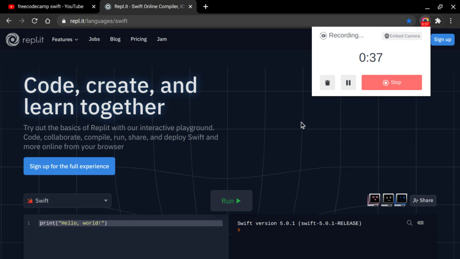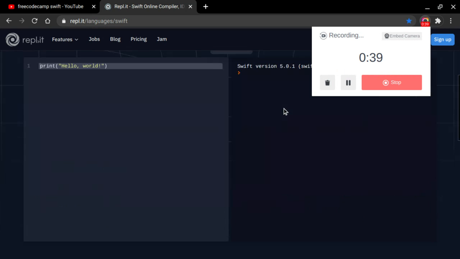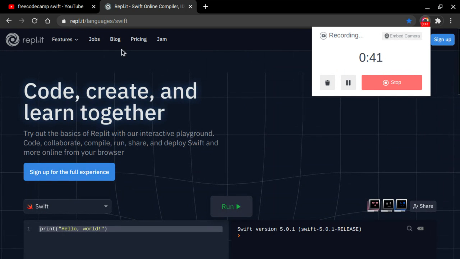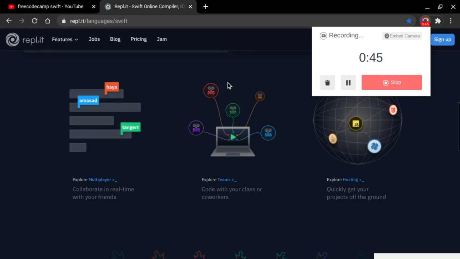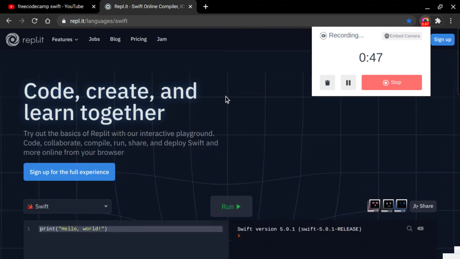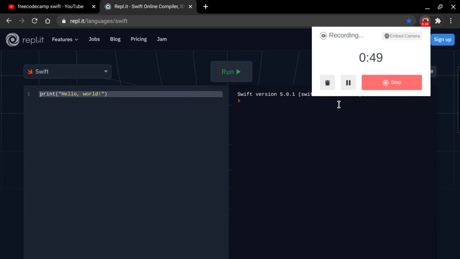So I have an account at Ripple.it. I just remembered that the thing I like about Ripple.it is that there's a compiler for literally everything that I want. And you don't really have to sign up or log in. I'm not going to be signing up or logging in, but if you do, it's going to save your work.